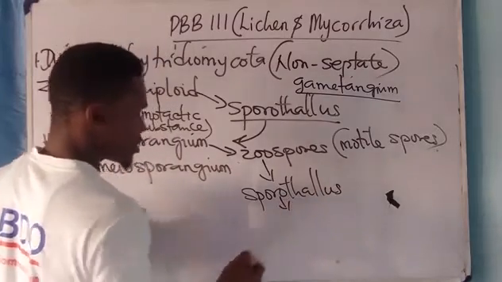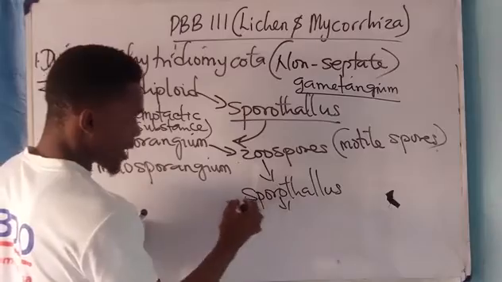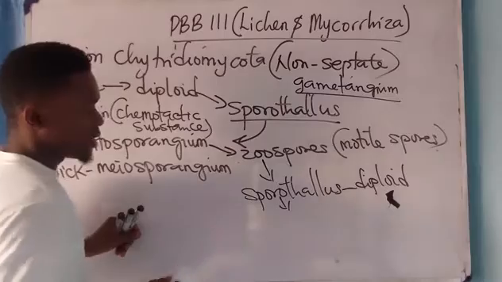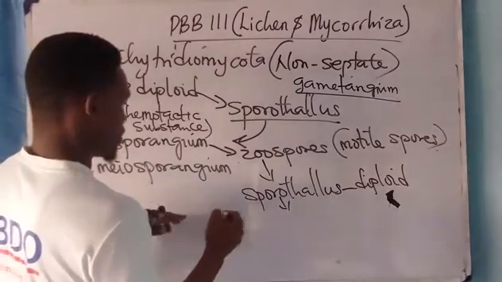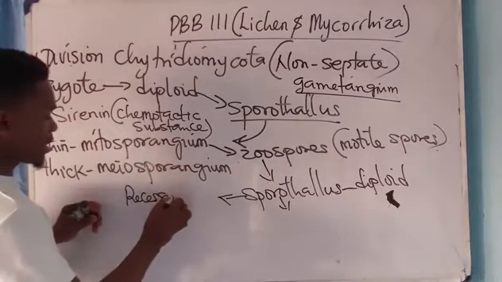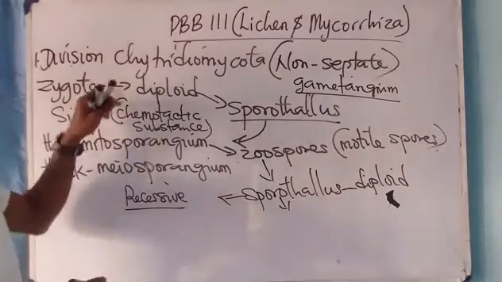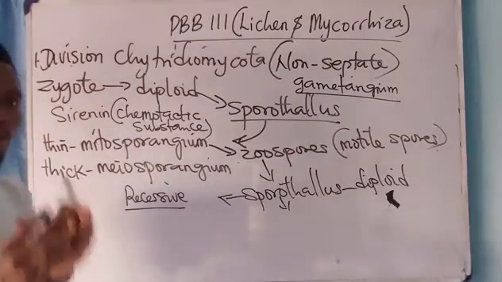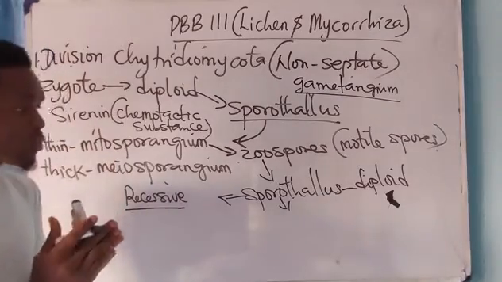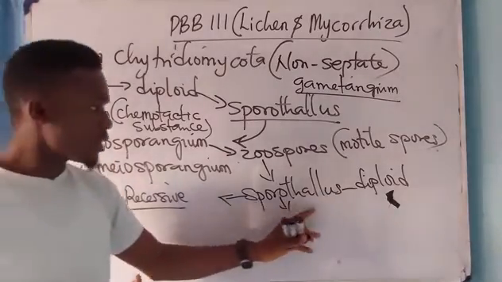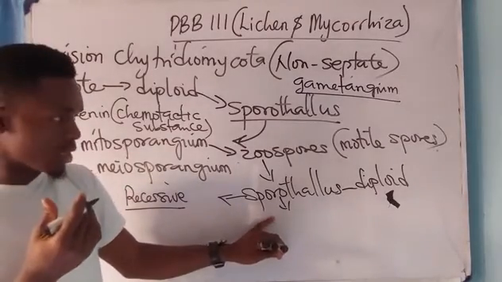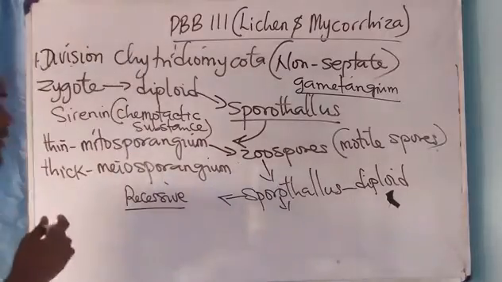Now this sporothallus is diploid, and it is the recessive stage. Chytrids show true alternation of generation in which the sporothallus is the recessive stage while the gametothallus is the dominant stage.